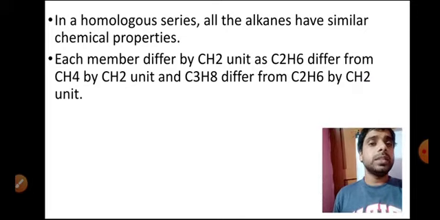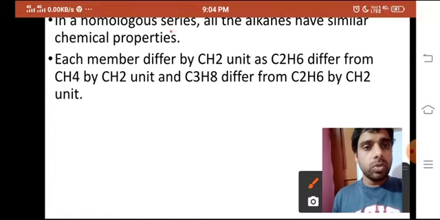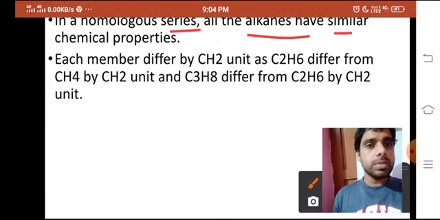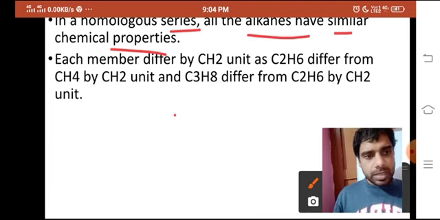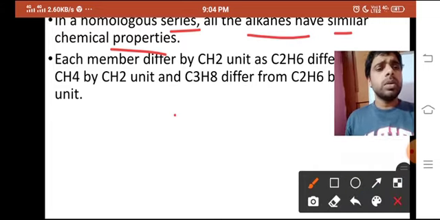Now, here the explanation is there in the alkane case. And one more thing is written here: in a homologous series all the alkanes have similar chemical properties. You know, CH4 is there, C2H6 is there, C3H8 is there, C4H10 is there. So all are alkanes, and all alkanes are derived from the same general formula, so they have similar chemical properties.